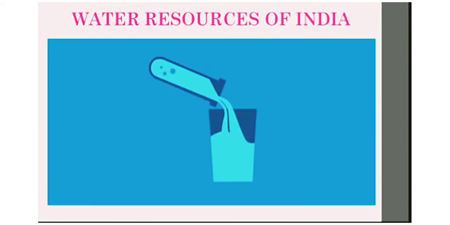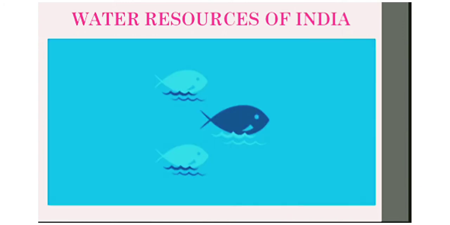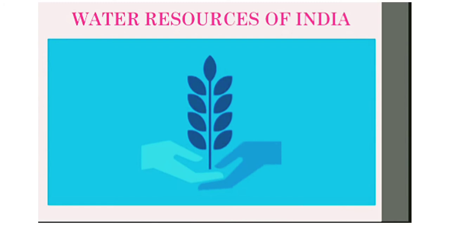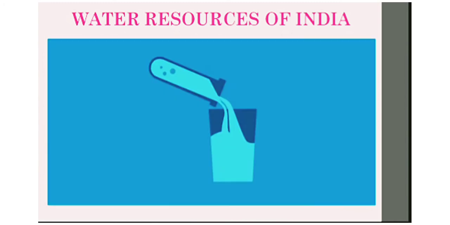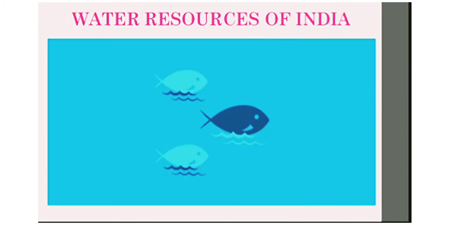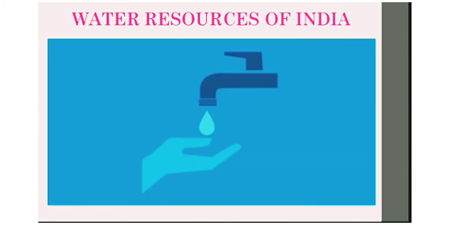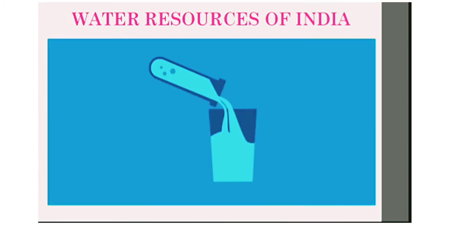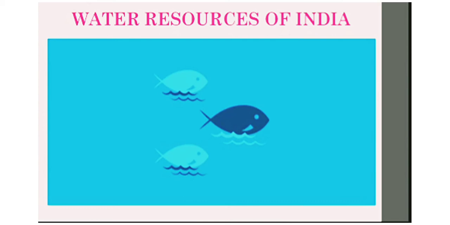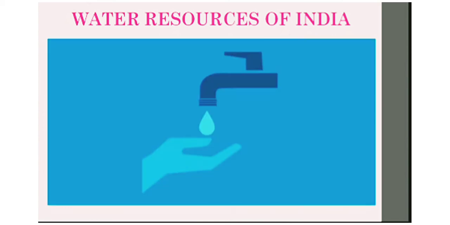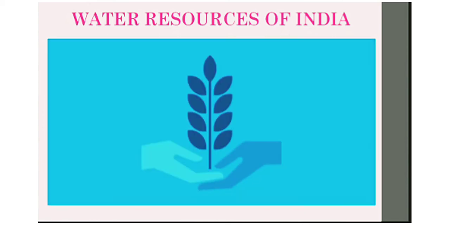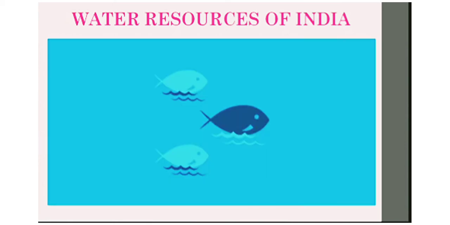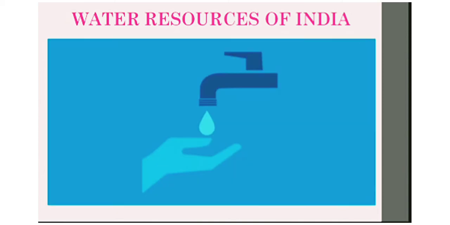Water resources of India. Human beings use water for a variety of purposes like drinking, bathing, washing. Water is also used in production of various things for our use. Moreover, it is used in agricultural processes, industries and electricity generation. Increasing population has resulted in exploitation of water on an even larger scale. This has resulted in shortage of water at many places. Shortage of water is a major problem in many parts of India.